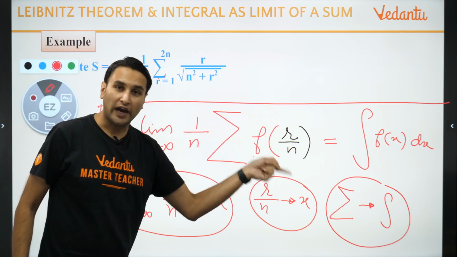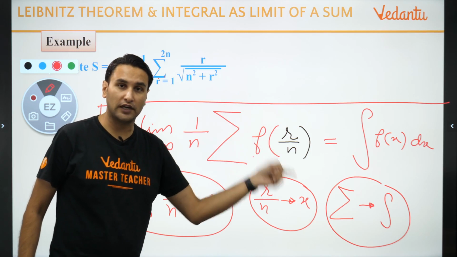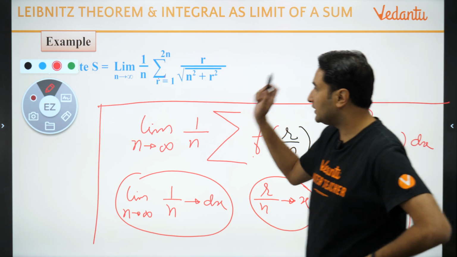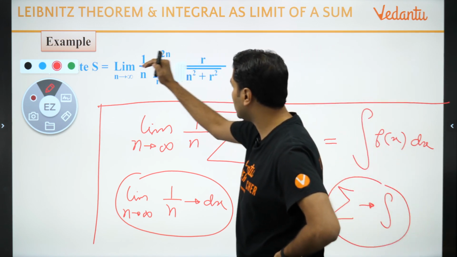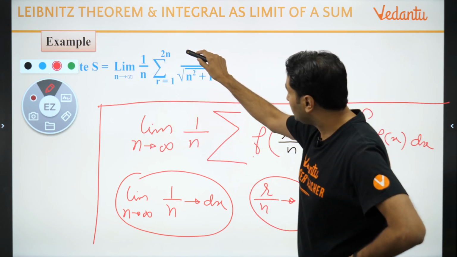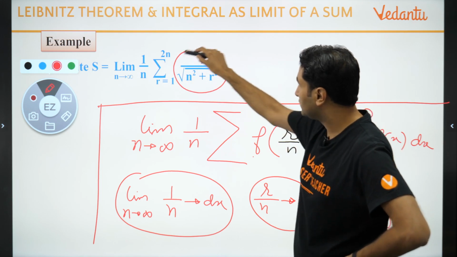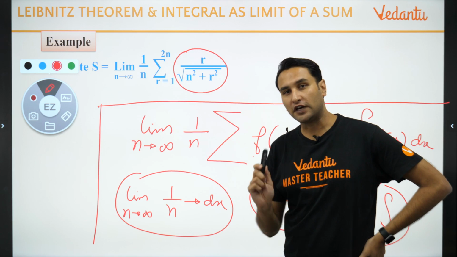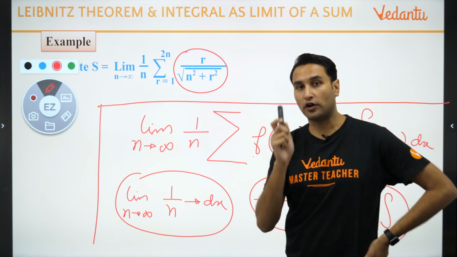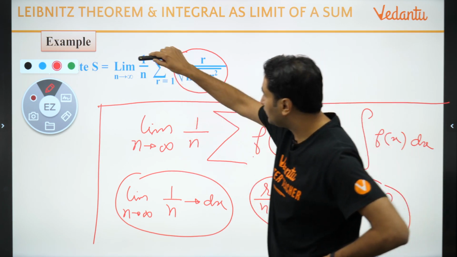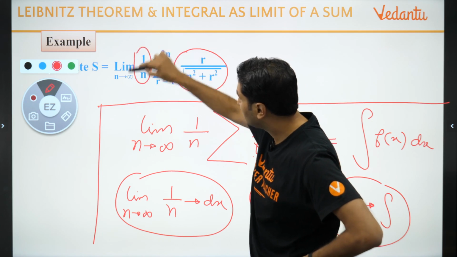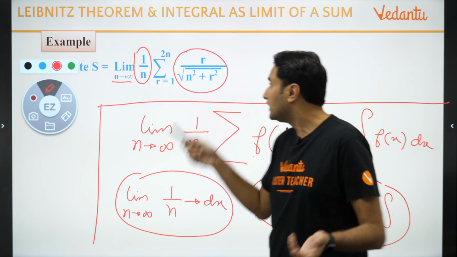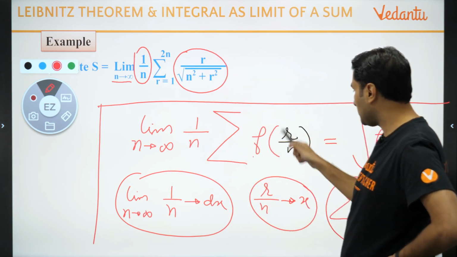कैसे? You have to create r upon n. What do you have to create बच्चों, r upon n. कैसे? अब देखना ध्यान से, listen to me very very carefully. ये है आपका function, this is your function. I want to convert this in a function of r upon n. कैसे करूं? क्योंकि 1 upon n तो already there है और infinity n tends to infinity is already there, no problem. इसको convert करना है in the form of r upon n.